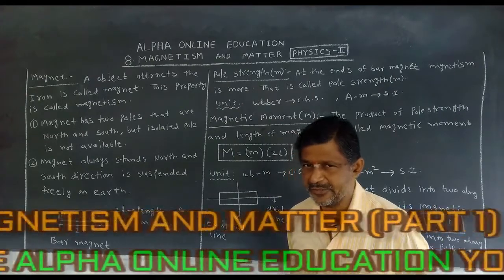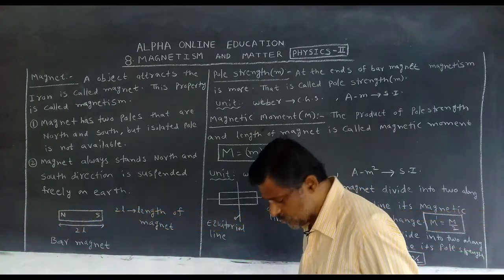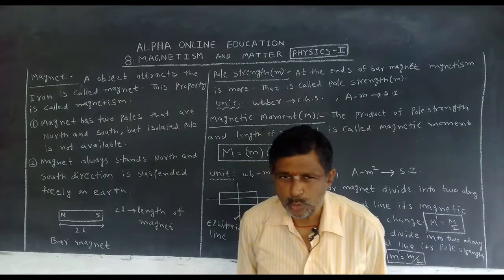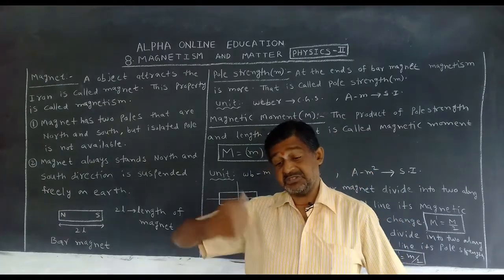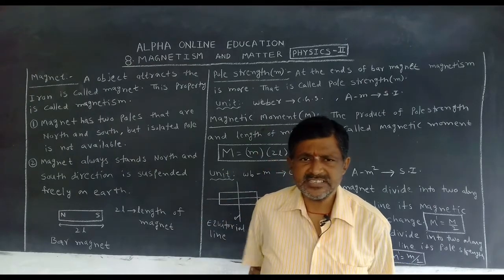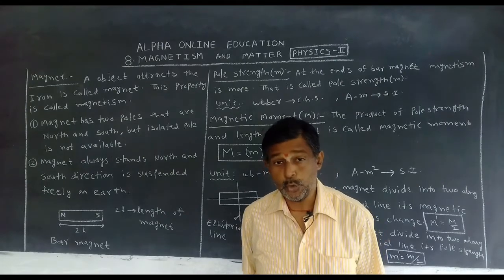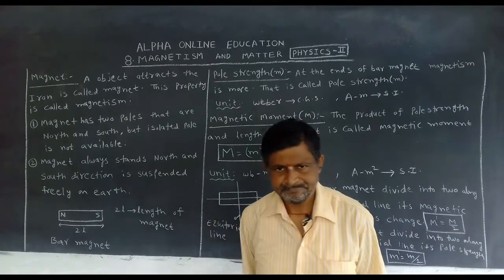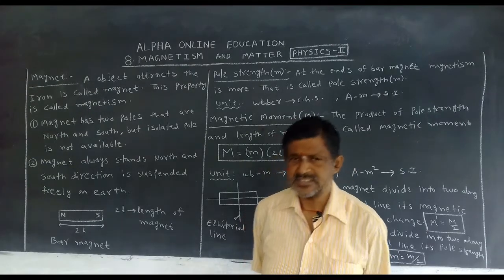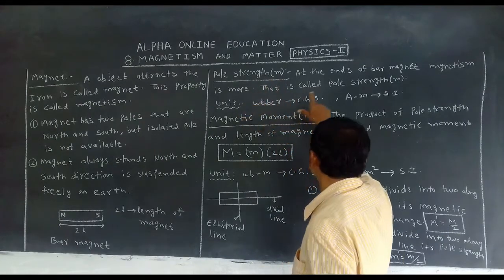Now in the case of a magnet we use some technical words. Now we enter into the subject. The first one is pole strength. A magnet has how many poles? 2. Pole strength. What is the symbol for pole strength? Small m. What is the definition of pole strength?